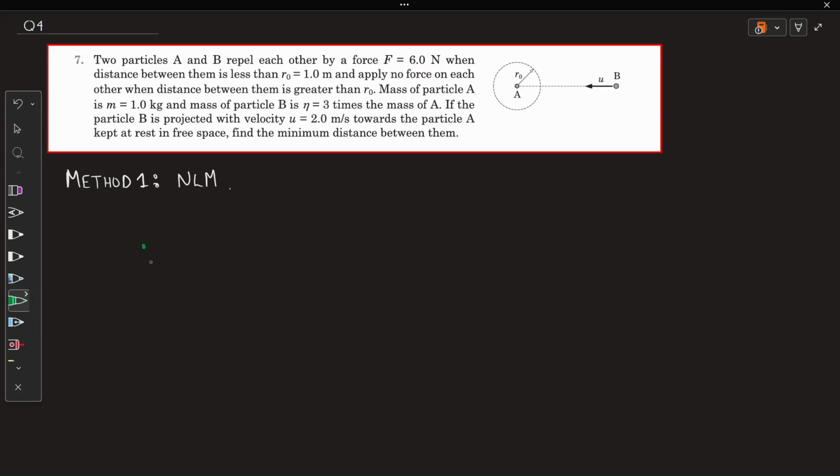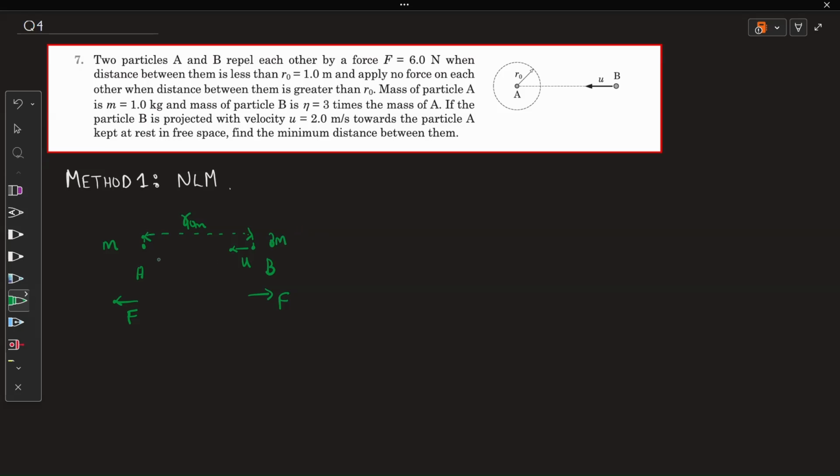So let me mark this particle A, and this is particle B, with velocity u. What is the distance between them? If you see, the distance between them is exactly 1 meter. This is the point of time. I'm just drawing this. This is exactly 1 meter. Now at this time, this experiences a force of F, and this experiences a force of F. Let me term it R naught and generalize it. Now this mass is m and this is 3m.